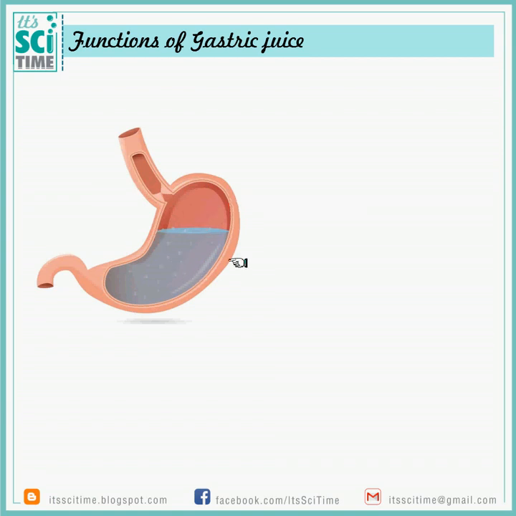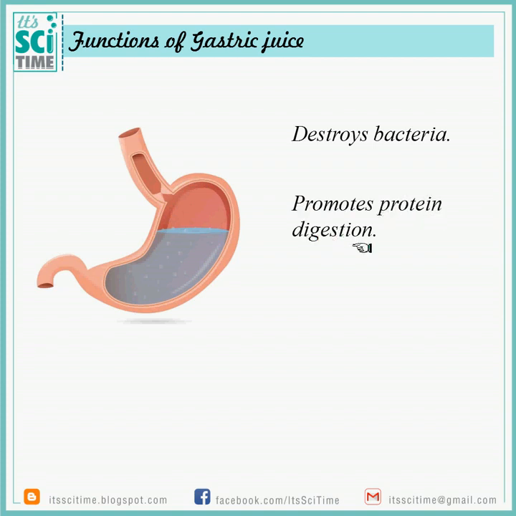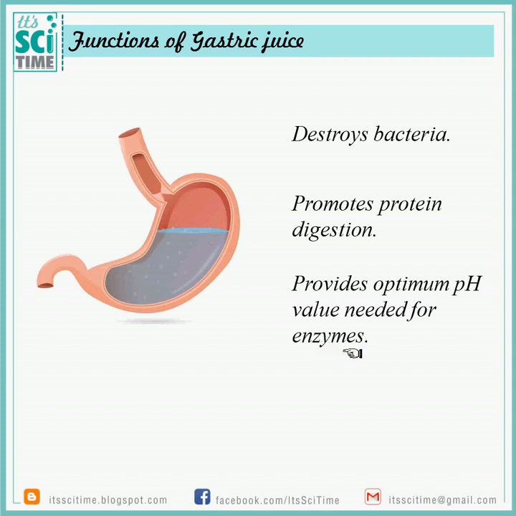These are the functions of gastric juice. Number one, it destroys bacteria in our food. And next one, it promotes the protein digestion by providing the optimum pH value needed for the enzyme. That's what I said just before.